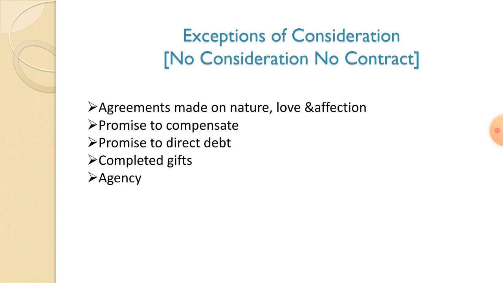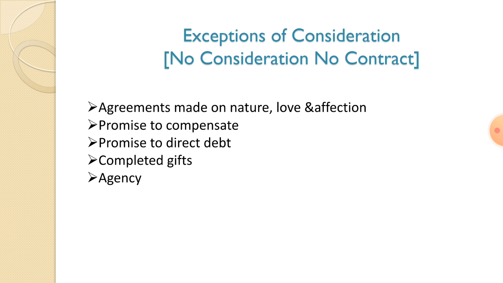So let us go into the concept. Now we are going to discuss the topic: without consideration, no contract, but there are some exceptions, because they have some exemptions of consideration. What are the conditions? The first one is agreements made on account of natural love and affection. If there is natural love and affection between father and son, there is no consideration at all because it is a social obligation, right? That is called agreements made on natural love and affection.